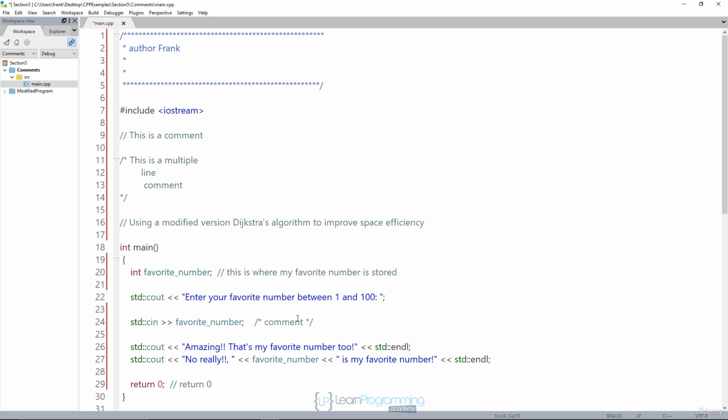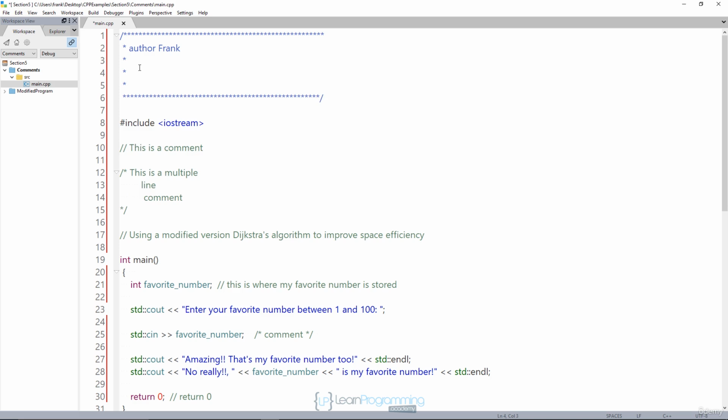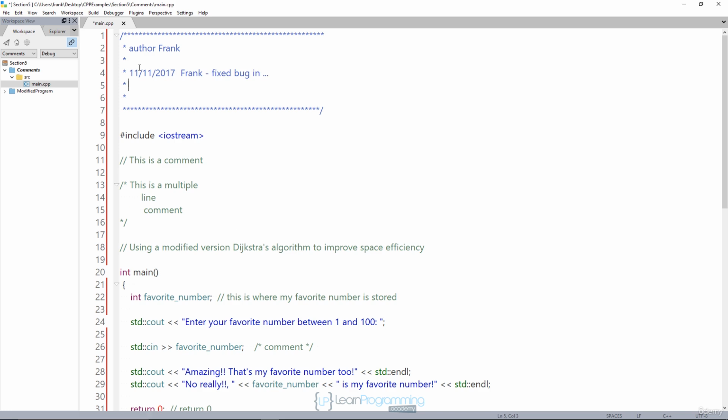One of the dangers with comments is that many times programmers use comments as version control. So up here you'll see something like, let's say, 11/11/2017, and you'll see something like Frank fixed bug in something. And then another programmer will come across and they'll say 11/13/2017.